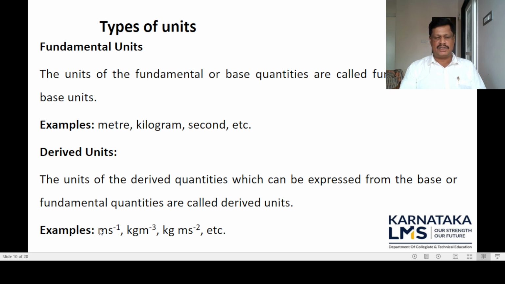Example, meter per second. Meter per second is the unit of a derived physical quantity, that is speed or velocity. Similarly, kg per meter cube is a derived unit, which is the unit of the derived physical quantity density, etc.